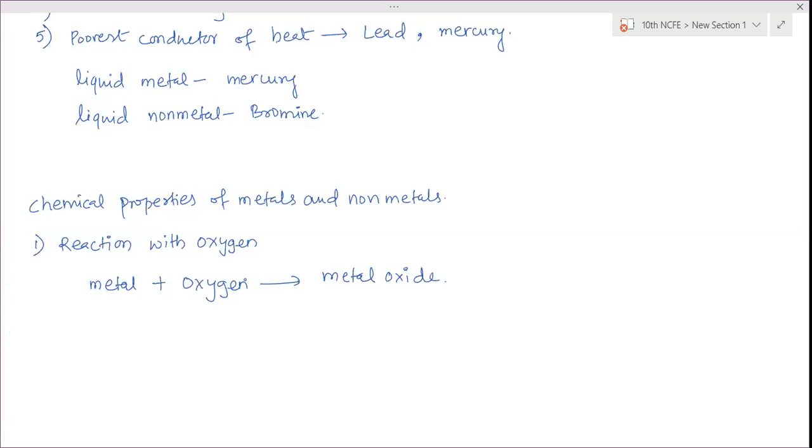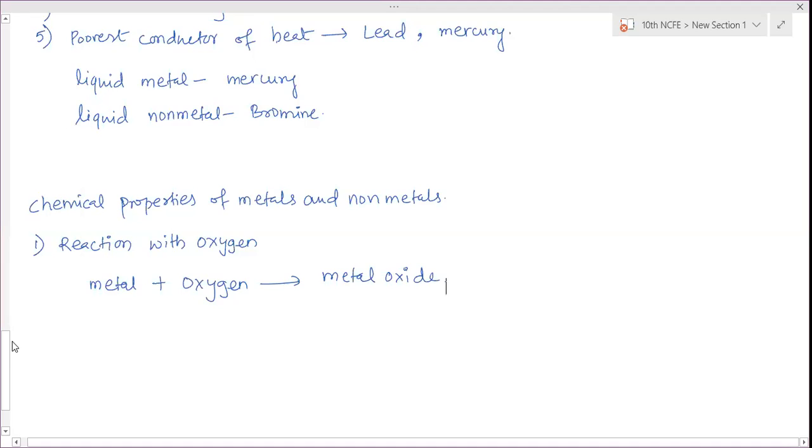Some metals are low reactive. Those react with oxygen and form metal oxide, but they do not burn. That means they do not form any flame. Only the outer surface gets coated with the metal oxide. So that decides their reactivity.